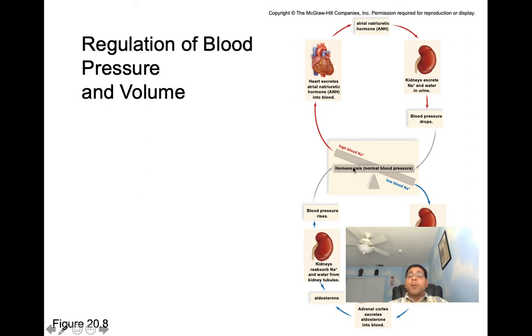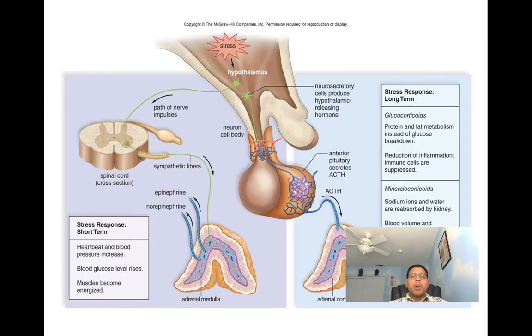And now we can see if we have low blood pressure, the kidneys are going to secrete renin. Renin then converts angiotensin 1 to 2. Angiotensin 2 then is going to release aldosterone. Aldosterone, we said, is going to cause the kidneys to reabsorb sodium and water from the kidneys' tubules, causing blood pressure to rise, taking us back to homeostasis then. So let's check out our response to stress, and then we'll move on to the pancreas.